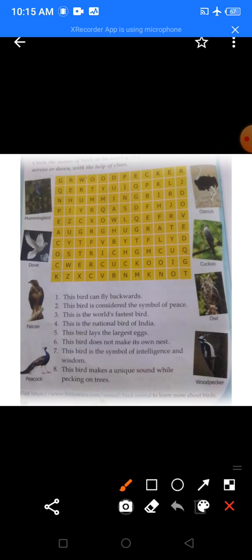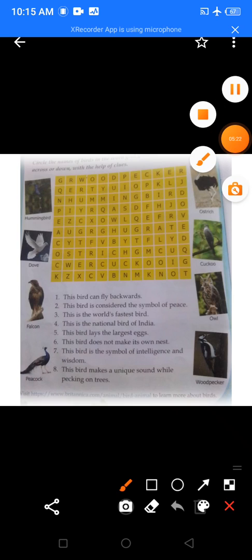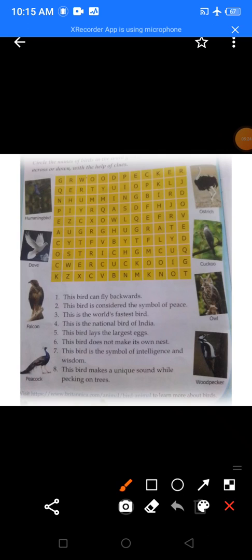Did you find it? I hope you are able to find the word falcon here. Can you find it? Yes. Here is the word falcon. Falcon is the fastest bird.